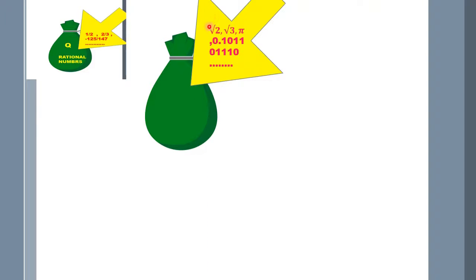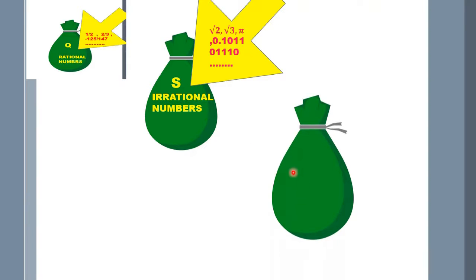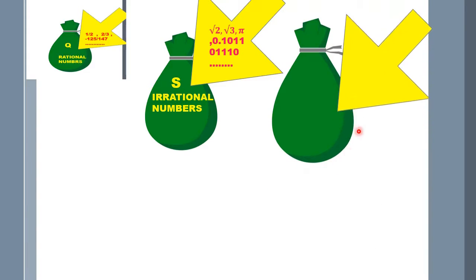Yes, you can see these examples we already saw in the previous slides. These are irrational numbers: root 2, root 3, pi, 0.10110111. This cluster of numbers will be put into the bag. What will be the symbol for irrational numbers? Yes, S is the symbol of irrational numbers. And now a third bag will come which will have all the numbers: rational, irrational, natural numbers, whole numbers. All sets of numbers will be together inside this bag. Here comes the arrow.